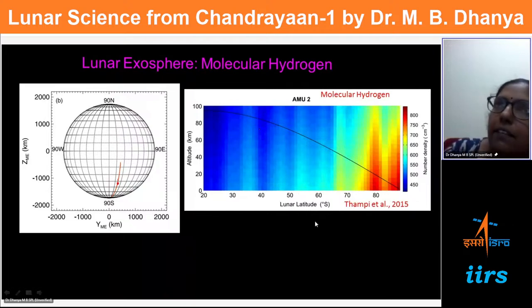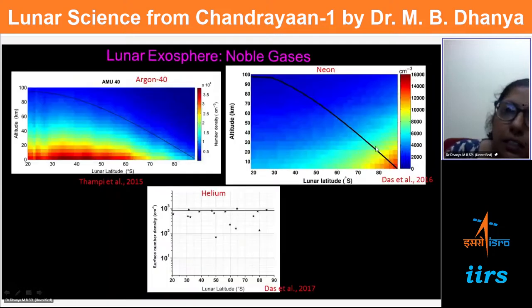In addition to this, whenever there are surface topography changes, this change is also seen. There are certain changes seen in the distribution. Now, apart from molecular hydrogen, CHASE showed the evidence for noble gases on the moon. They include argon, neon, and helium.